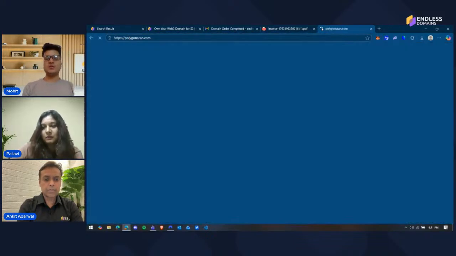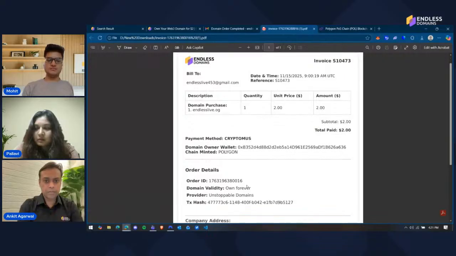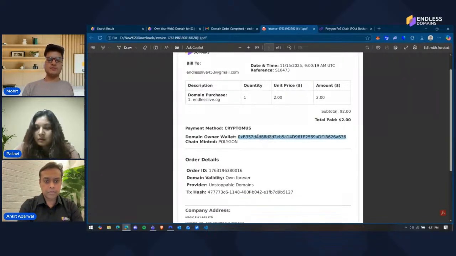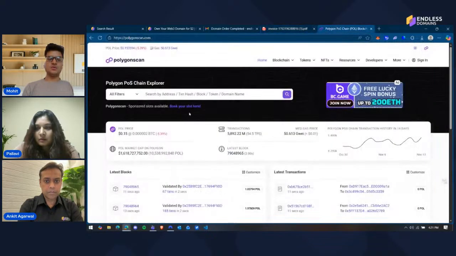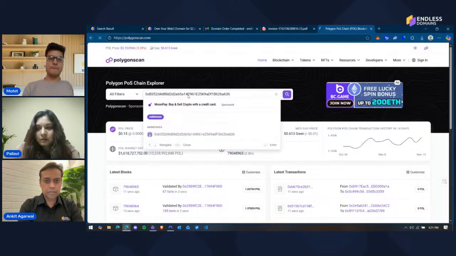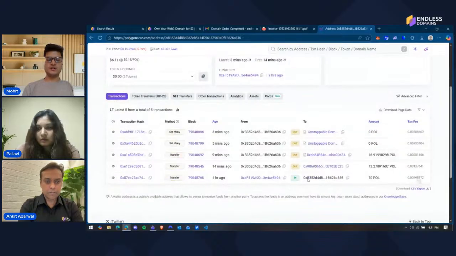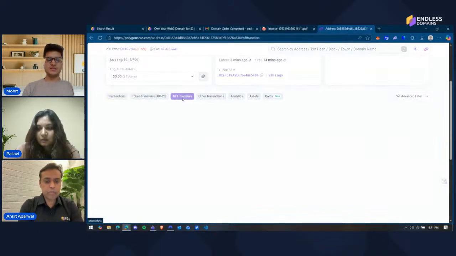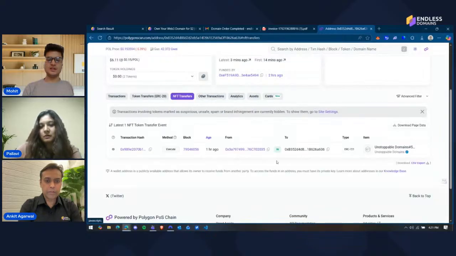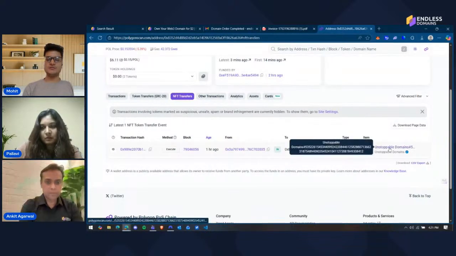This is a blockchain explorer, a very public project. Then you can check on your wallet if it's minted or not. You can copy your wallet, come over here, and it will load every history that you may have. Let's not look at these transactions; let us look at NFT transfers, which is what we're concerned with. The domain I bought 1 hour ago is minted to me. I received the domain, and the item is this one.